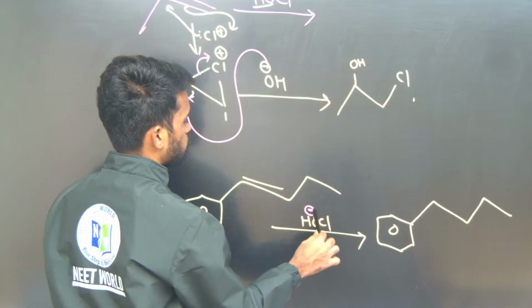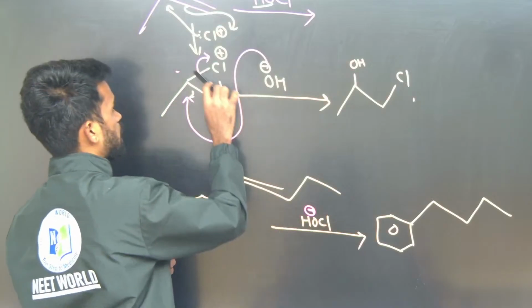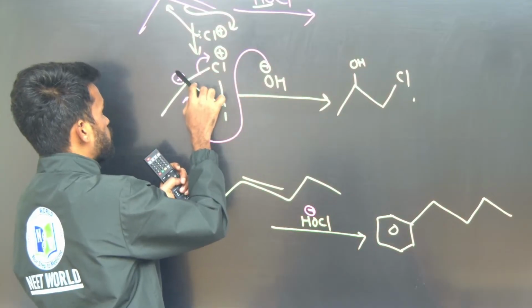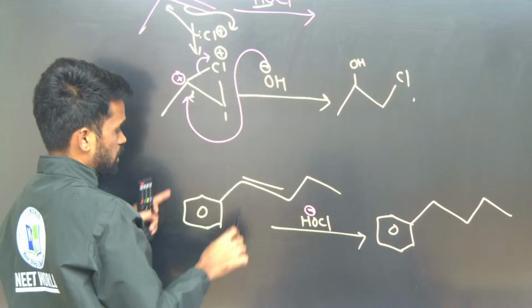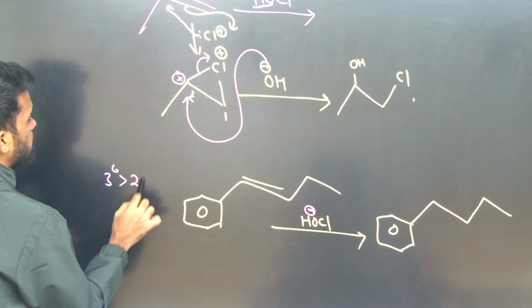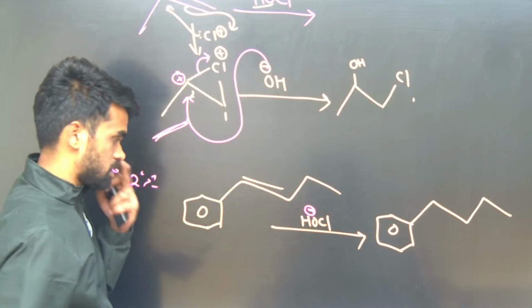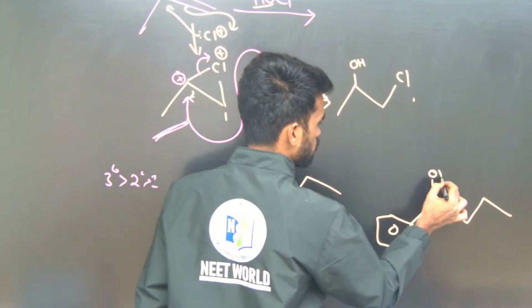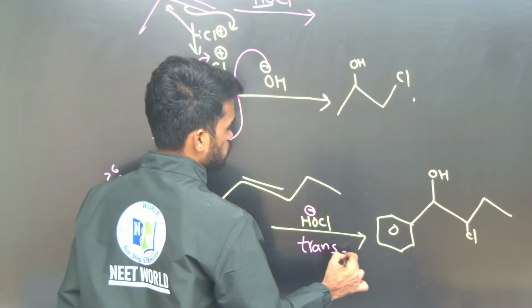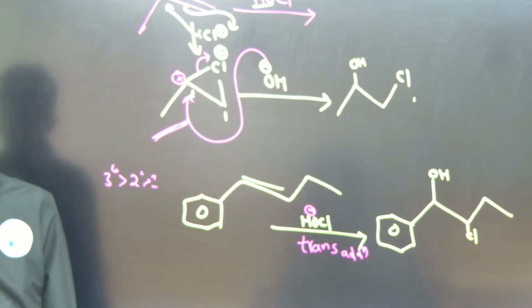So this negative charge of O will attack this side, because during the transition, when it is coming here and the other group is going out, here you are getting a positive charge that will be more stabilized whenever there are stabilizing groups, like the stability of carbocations 3 degree, 2 degree, 1 degree in case of alkyl groups. Whenever you have benzene, you just need to check for the resonating structures. So OH comes here and chlorine comes here. This is a trans addition, anti addition or trans addition. It means both groups are added from different planes, above the plane and below the plane, you can say. Okay, right.